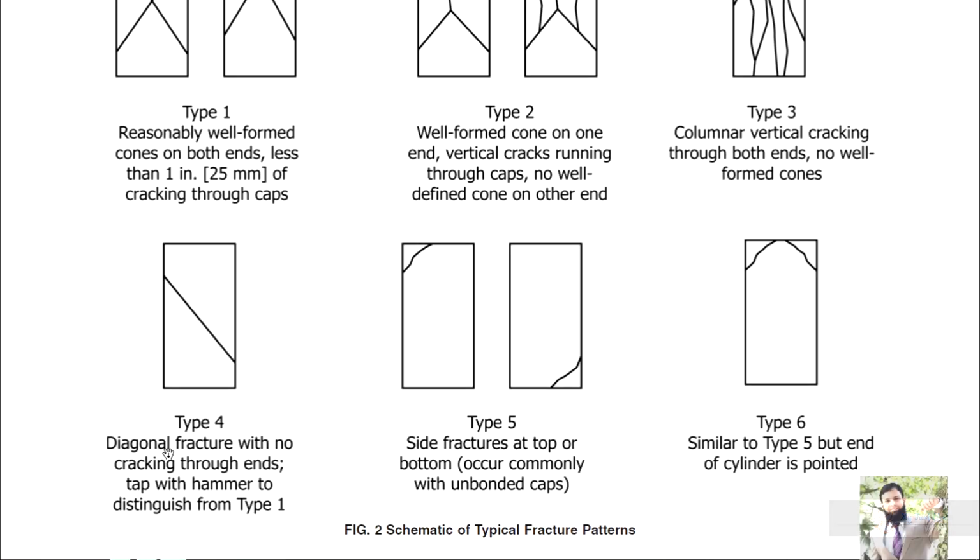Type 4 is diagonal fracture with no cracking through ends. There is a diagonal crack; tap with a hammer to distinguish from type 1. Type 5 is side fracture at top or bottom, occurring commonly with unbonded caps. With unbonded caps you have this type of fracture. Type 6 is similar to type 5 but the ends of the cylinder are pointed.